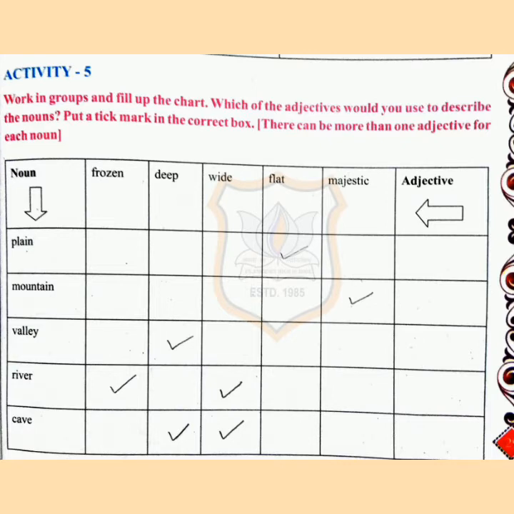Third one, valleys. Valleys are deep. So you will tick the deep column. Next is river. Rivers are frozen. It can be frozen. It can be wide. So you will tick there. And lastly, the caves. Now caves can be deep and wide. So you will tick there.